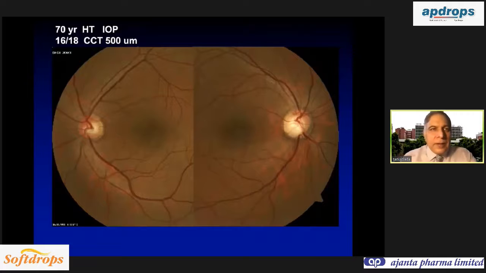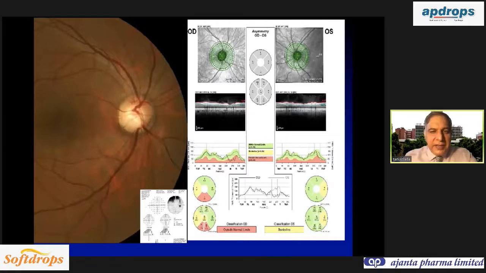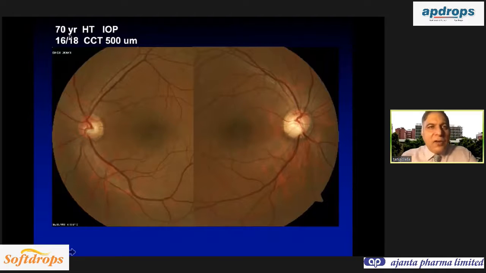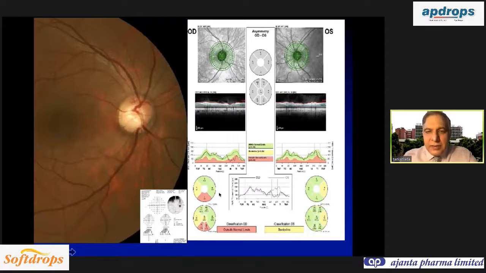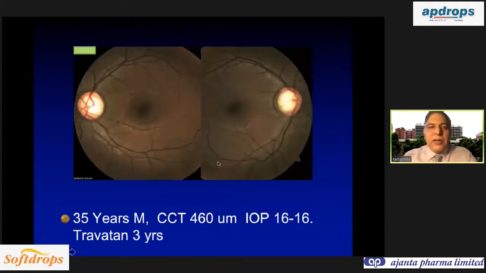Now this is a 70-year-old hypertensive, IOP 16 and 18, and you can see the fundus photograph. On OCT you see there is an inferior RNFL defect, and there was a superior visual field defect, and these are patients on atenolol for systemic hypertension. So IOP comes within normal limits, but you can see there is damage in the inferior part of the disc and the retinal nerve fiber layer, and this can easily be picked up on the OCT if you miss it on clinical examination.